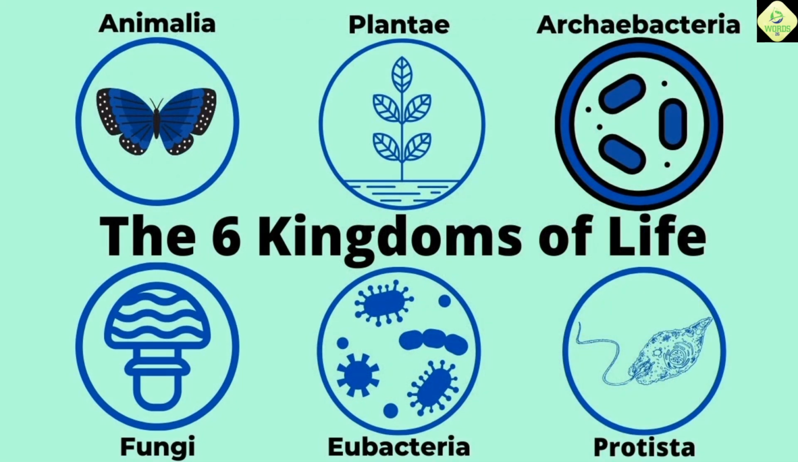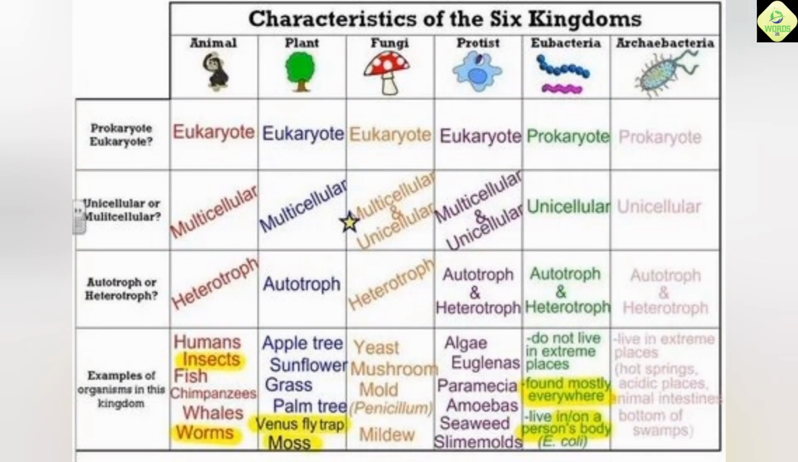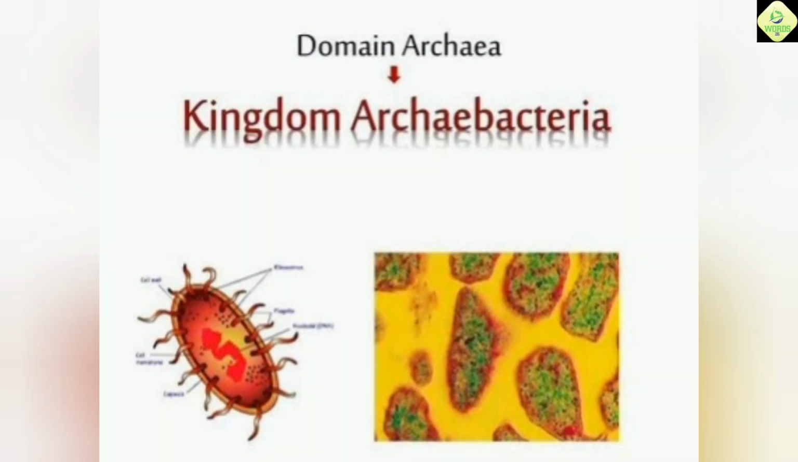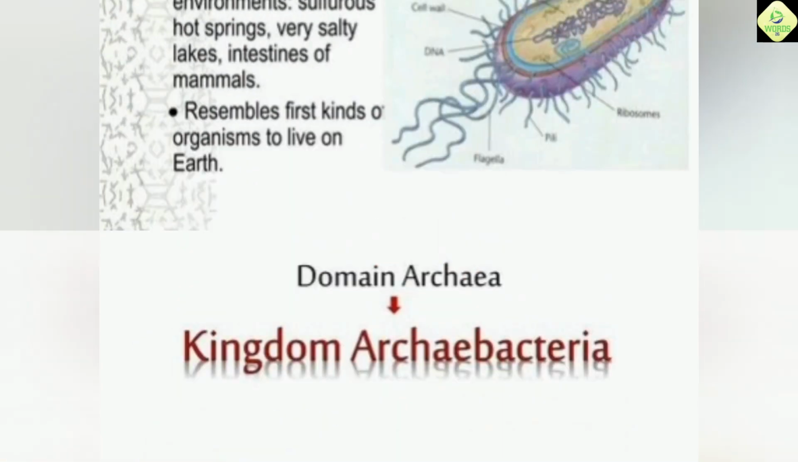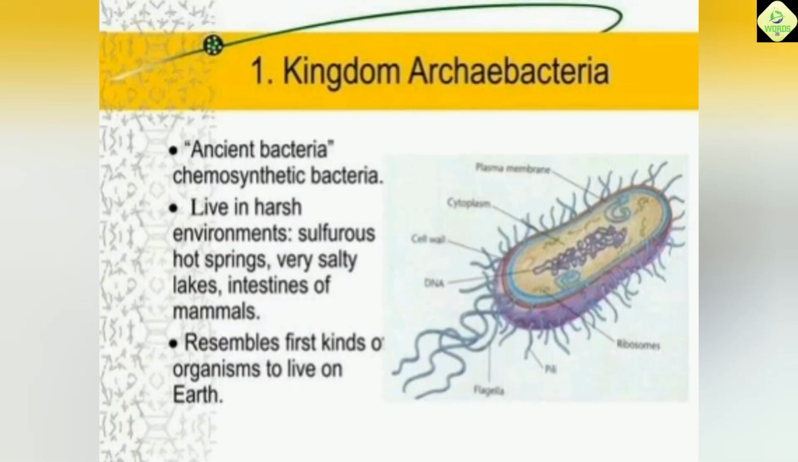First, Archaebacteria. Characteristics: unicellular prokaryotic organisms with no nucleus. They have distinct cell membrane and enzymes. It is found in extreme environments like hot springs, salt lakes, and anaerobic conditions. Examples: halophiles, thermophiles.